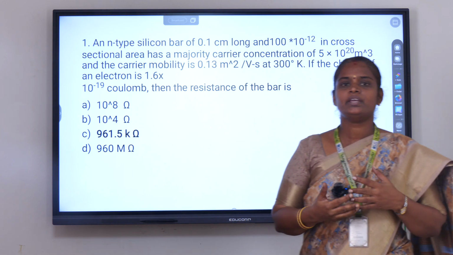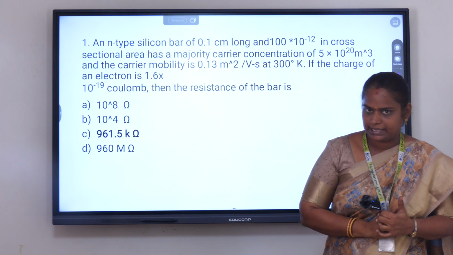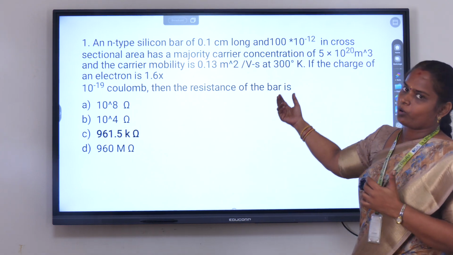Next I am going to move on to the simple problems. These problems were already asked in the GATE exam. So in that first problem, I will read the problem.